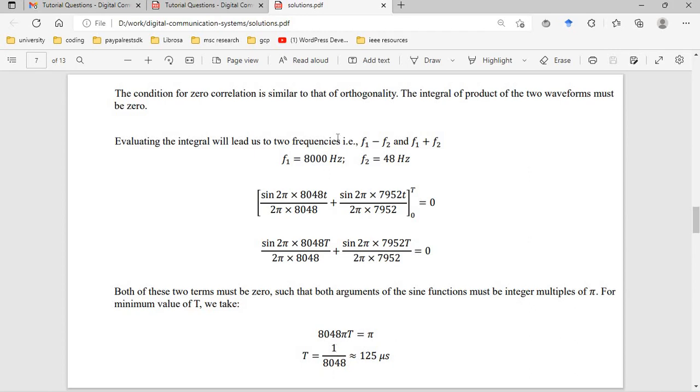Now, in other cases, you could actually ignore the 48 in 8000 plus 48, because 8000 is much greater than 48. So this solves to something very close to 1 over 8000, which is approximately 125 microseconds.